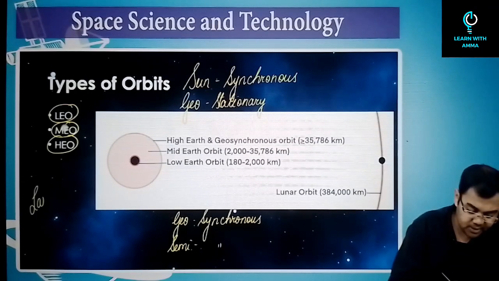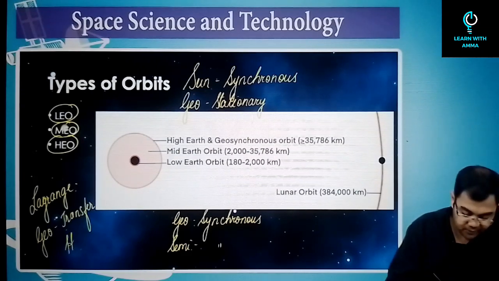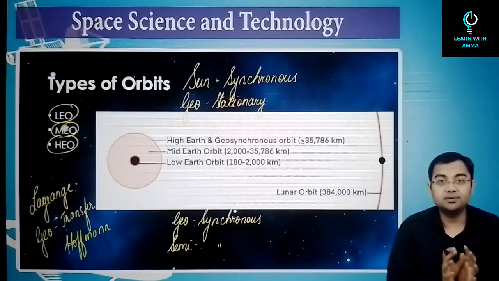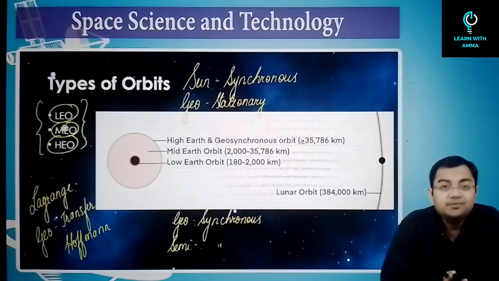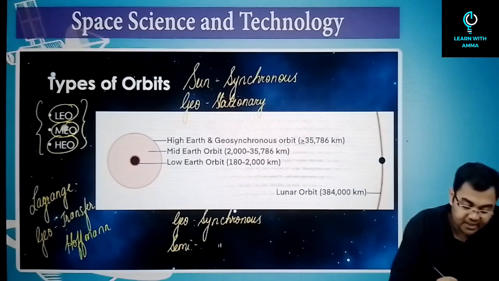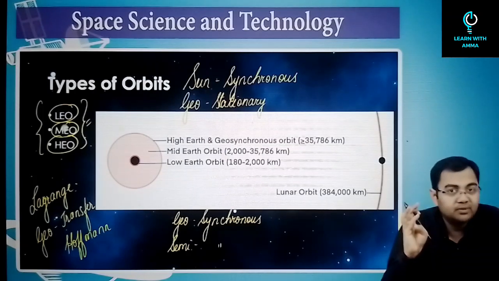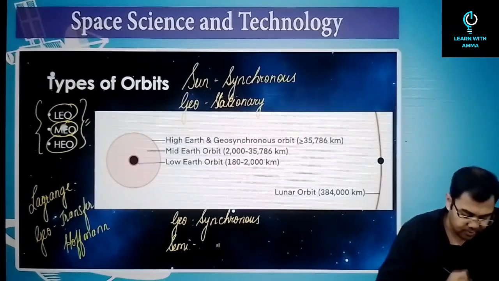You might have come across the term Lagrange points. Then you also have the geosynchronous transfer orbit. You also have something called Hohmann orbit. So there are many terms, but all these terms that we have on the screen right now can be classified into these three. And if you understand these three, then all these other terms become very simple for you to understand. So let's try and understand what these three terms mean. These are the major types of orbits: the low Earth orbit, the medium Earth orbit, and the high Earth orbit. Now what do we mean by all these terms? Let's try to understand this one by one.